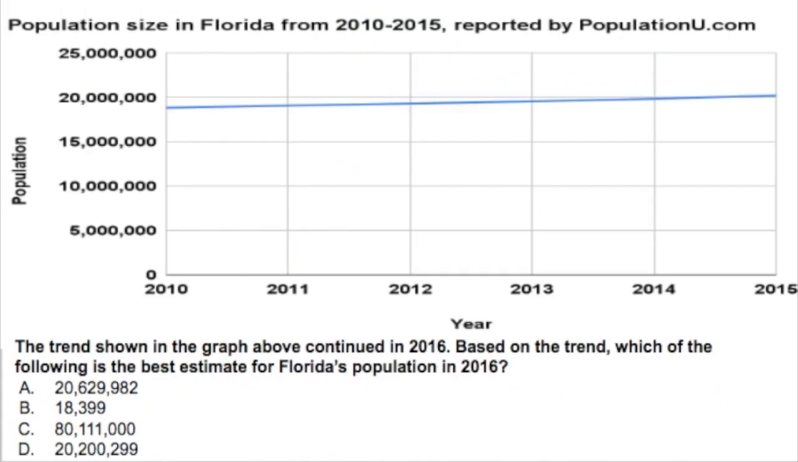And so again, I'm going to read the information here for this question because I want to make sure you can see all this, because it's hard to fit all these graphs on the screen. So it says at the top, population size in Florida from 2010 through 2015, as reported by populationu.com. And so we see on the vertical axis here population, and down here on the x-axis we see the years from 2010 through 2015. And the question says the trend shown in the graph above continued in 2016. Based on the trend, which of the following is the best estimate for Florida's population in 2016?